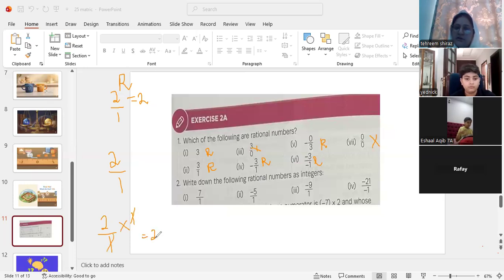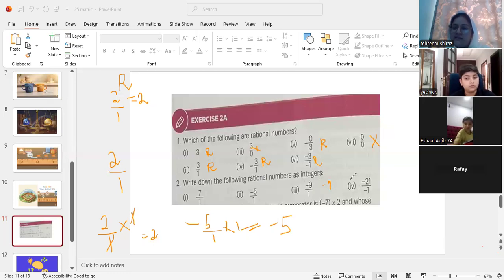The answer will be 2. This is very simple. Is this clear? Again, minus 5 by 1 will be minus 5. Minus 9 by 1 is the same case. You can solve it. The answer will be minus 9.